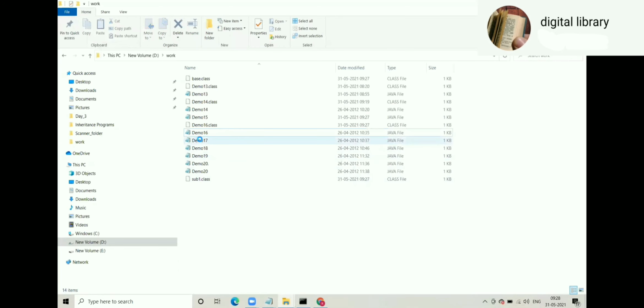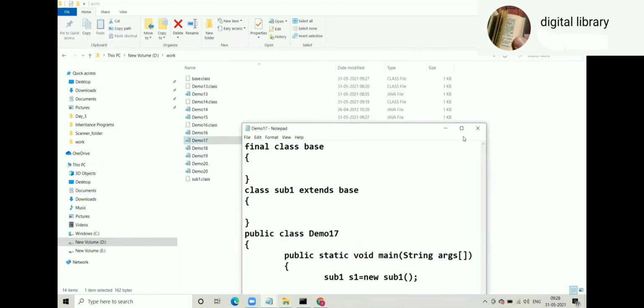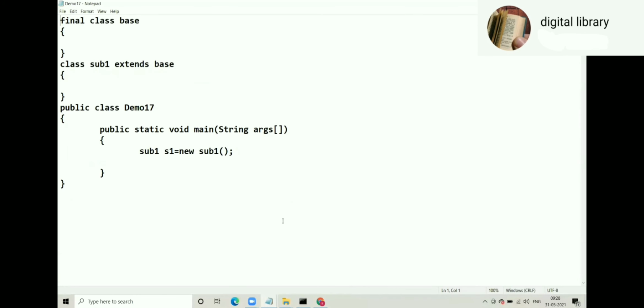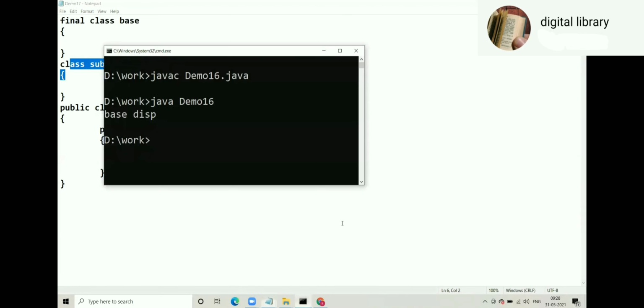Demo 17. Okay. The final keyword can be applied to a class as well. What if the class is final? If the class is final, that means you cannot inherit that class. That means you cannot create a child class of that class. So demo 17 will give you an error.